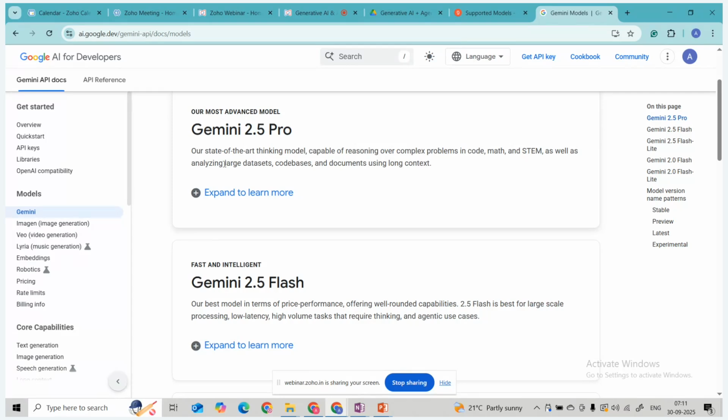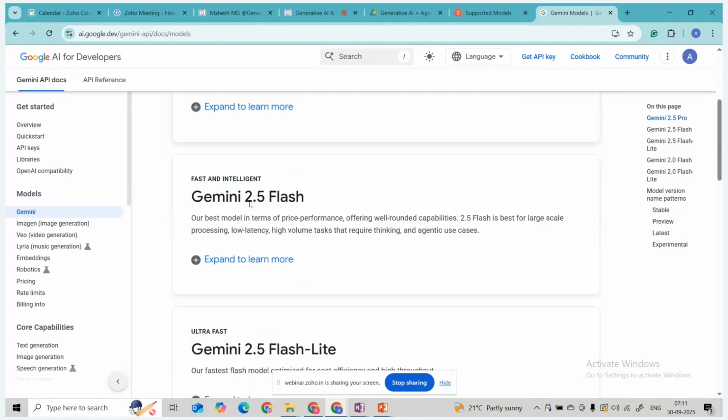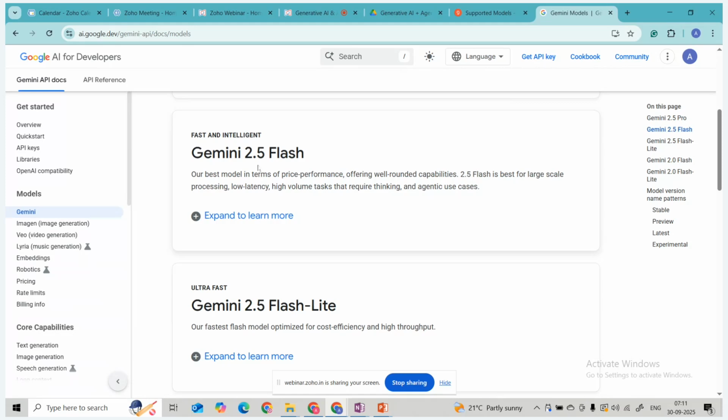Then Gemini 2.5 Flash, our best model in terms of price performance, with well-rounded capability. 2.5 Flash is best for large-scale processing, low latency, high volume tasks requiring thinking, and agentic use cases.